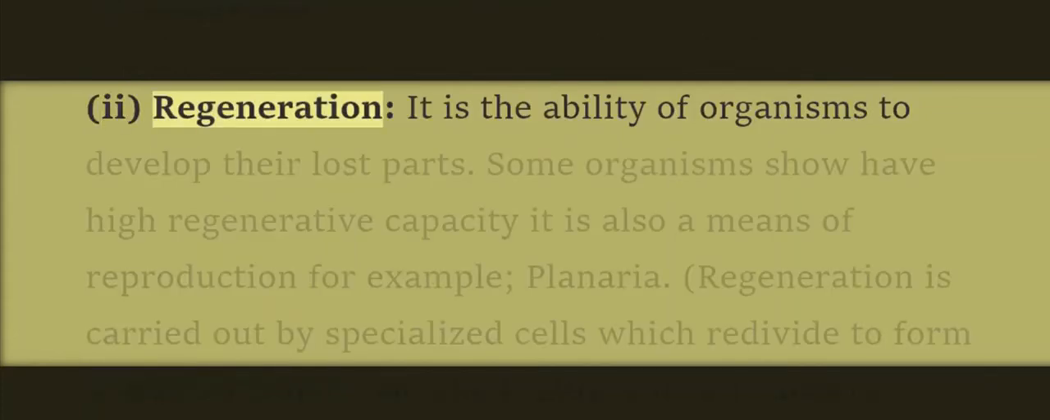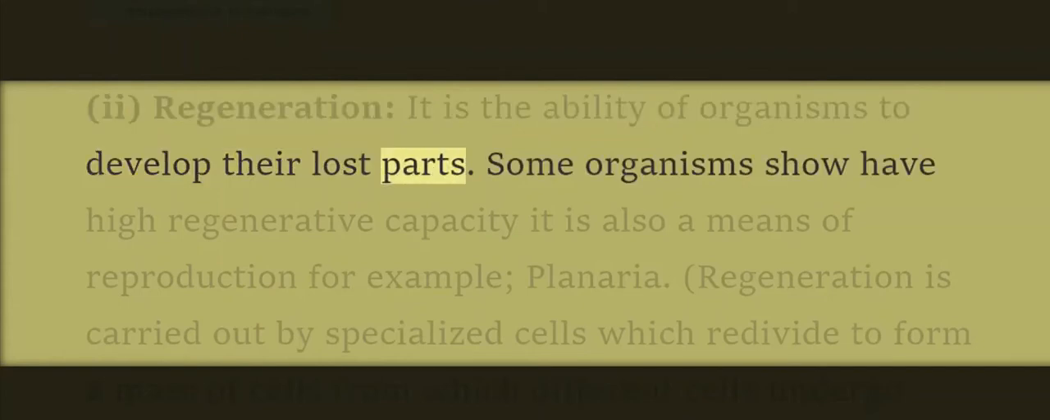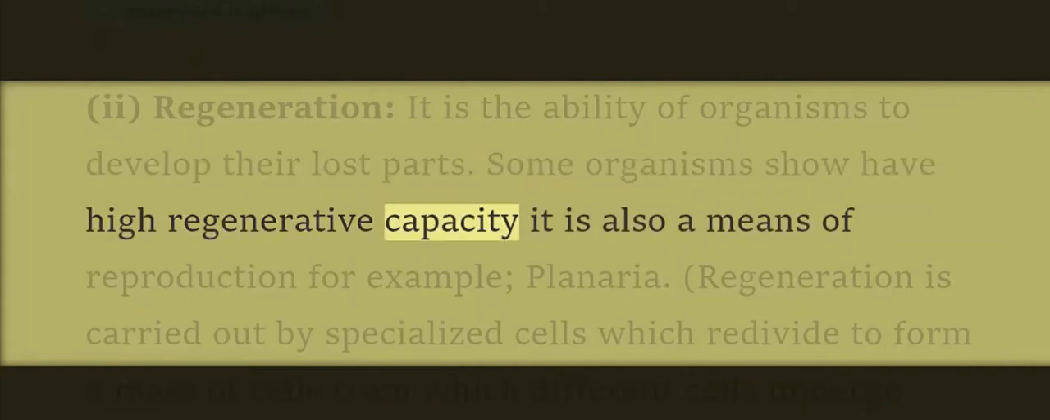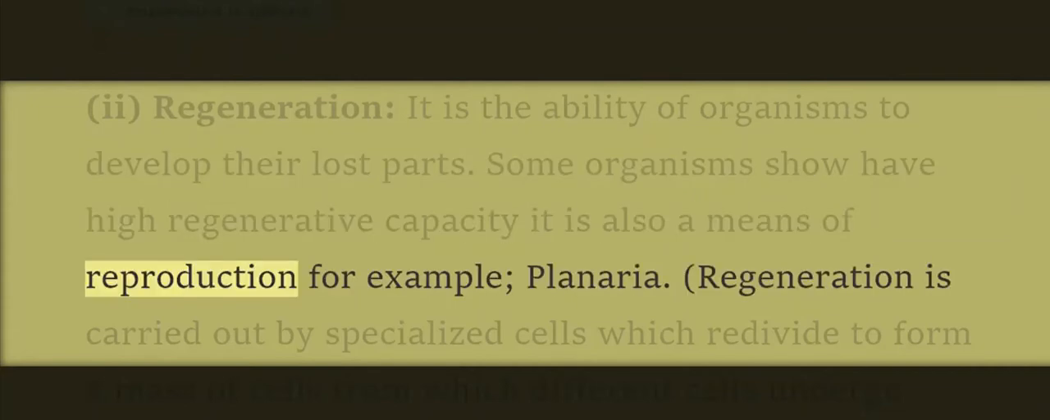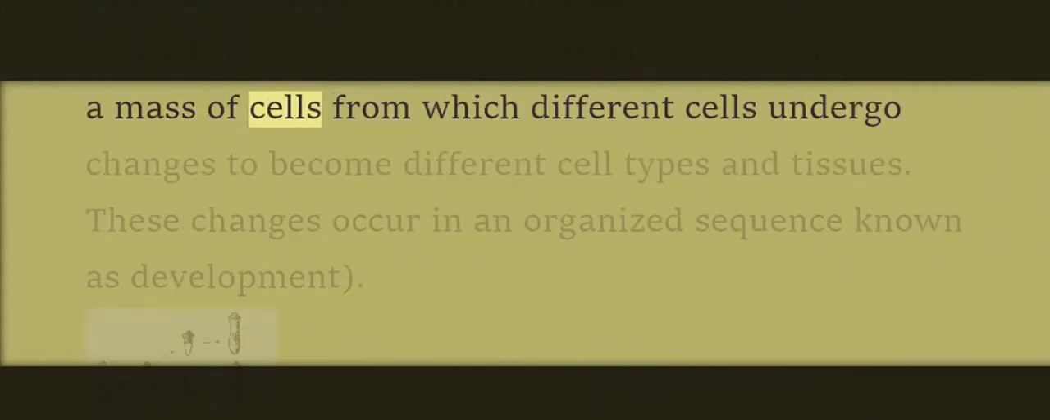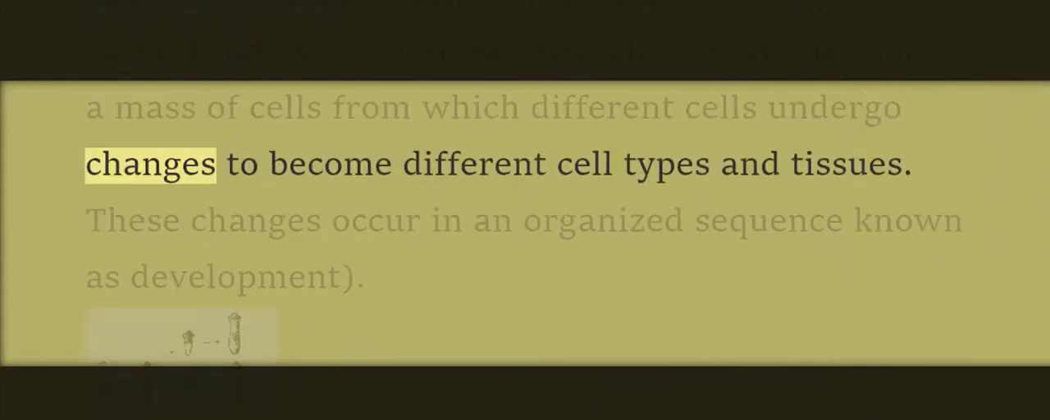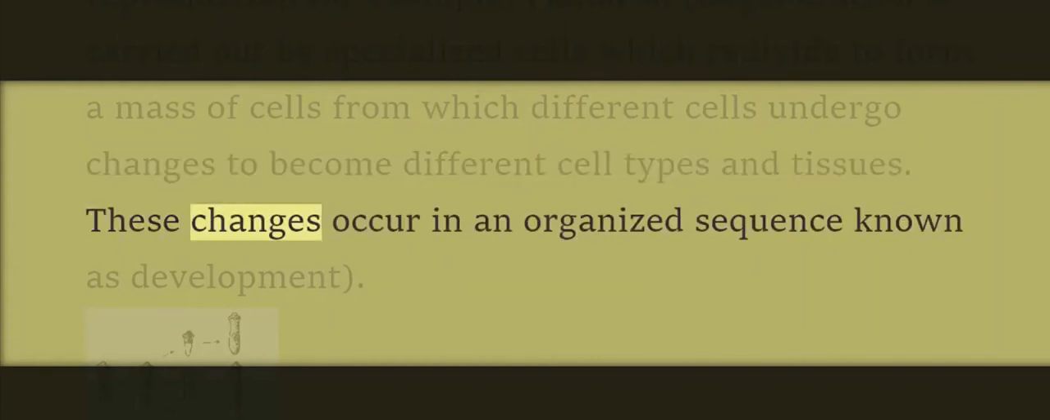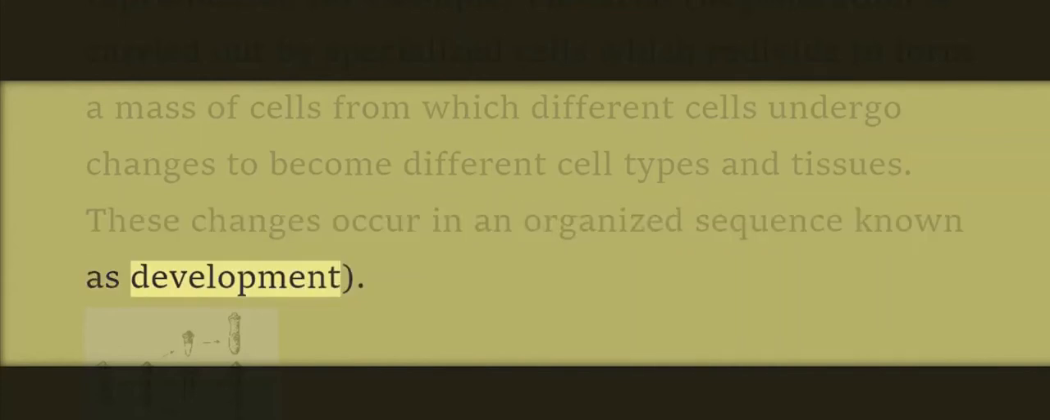2. Regeneration. It is the ability of organisms to develop their lost parts. Some organisms have high regenerative capacity. It is also a means of reproduction, for example, planaria. Regeneration is carried out by specialized cells, which redivide to form a mass of cells from which different cells undergo changes to become different cell types and tissues.